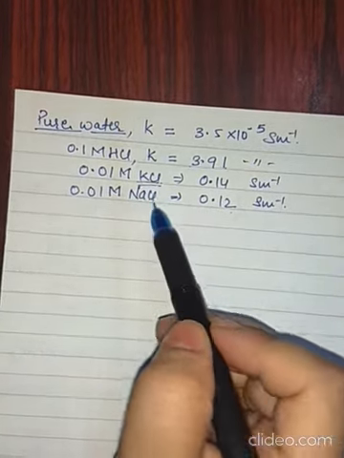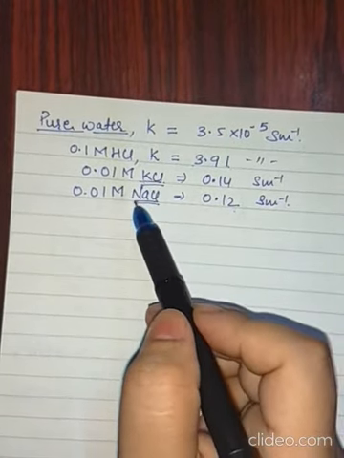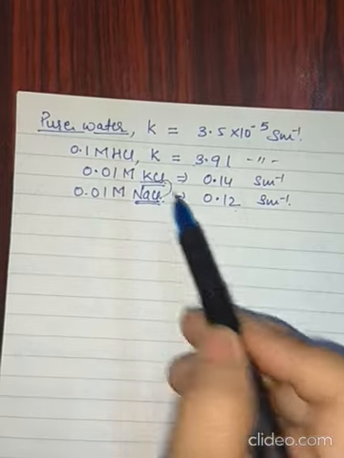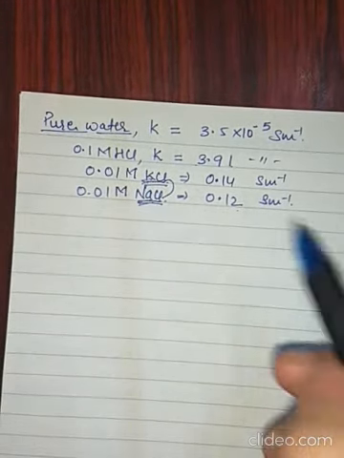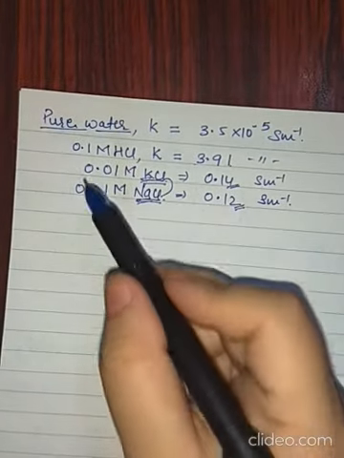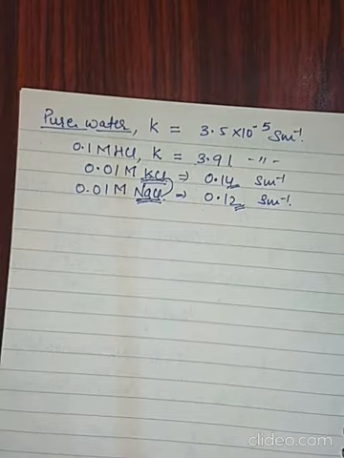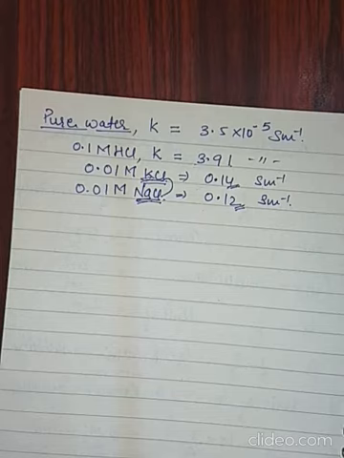Also it depends upon the type of ions the solution produces. KCl and NaCl have one ion common, that is Cl, but K is different, Na is different. So for them the conductivity is slightly different even though the concentration is the same. So we can conclude that the conductivity of a solution depends upon the type of electrolyte you are taking and also on the concentration of the solution.